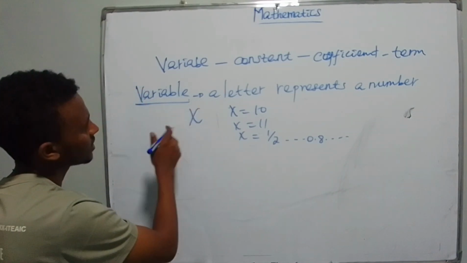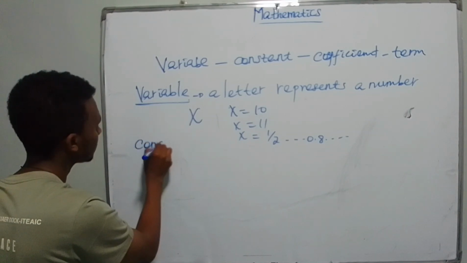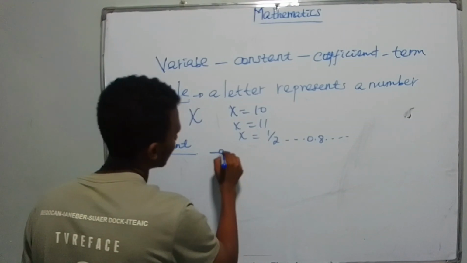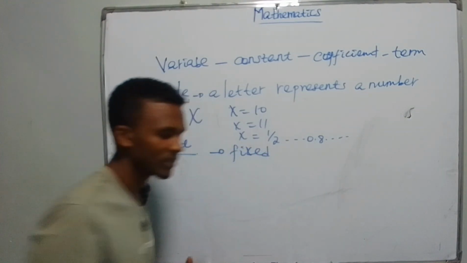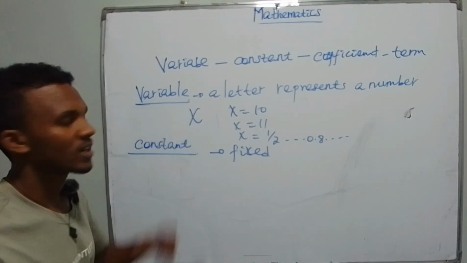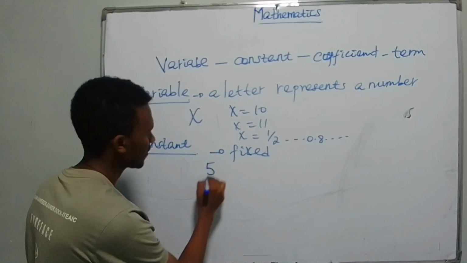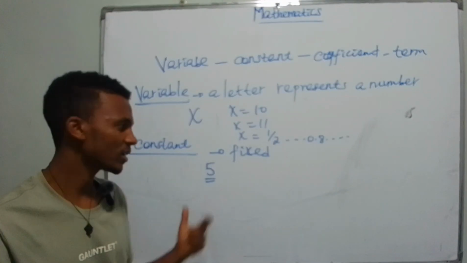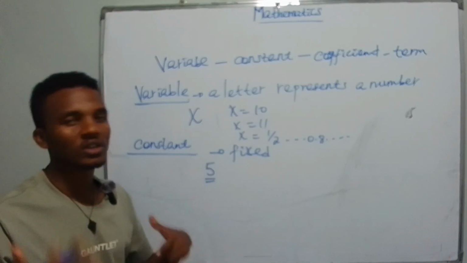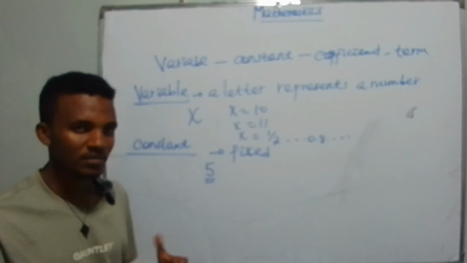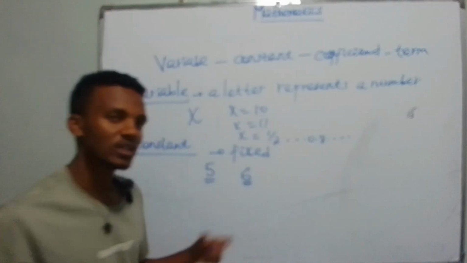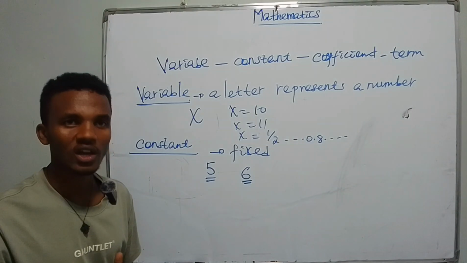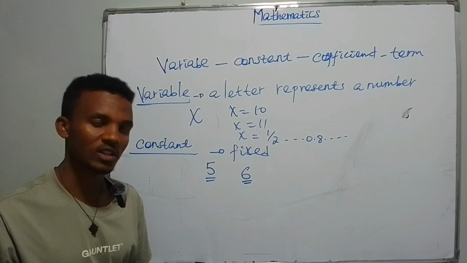The next one is constant. Constant is just fixed. It can't vary as a variable. So, for example, if you say 5, 5 is a number which is fixed number. 5 is always 5. It can't equal 6, 7, and the like. So, 5 is 5 and 6 is 6. It can't equal other numbers. So, constant is a number which is fixed. That means that it cannot change.